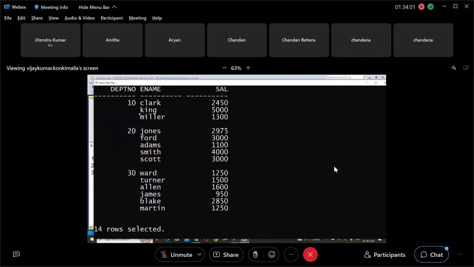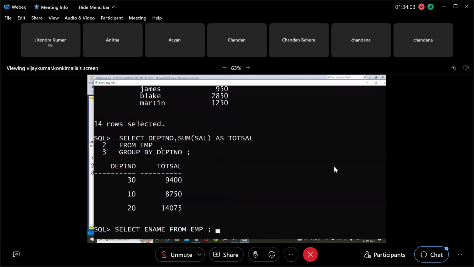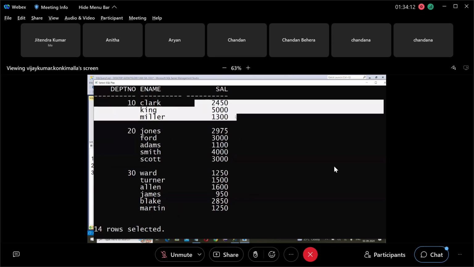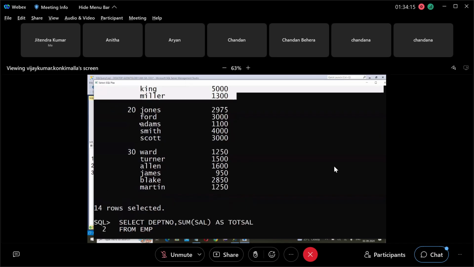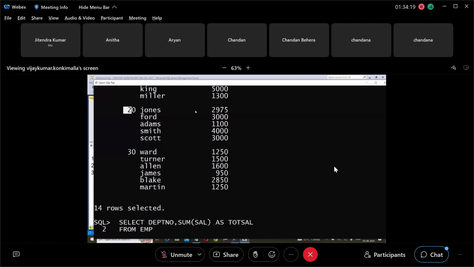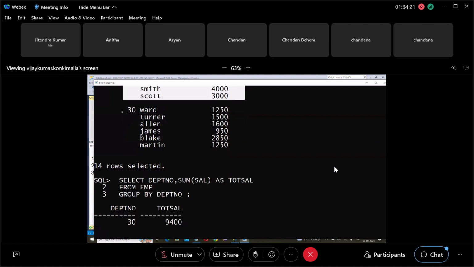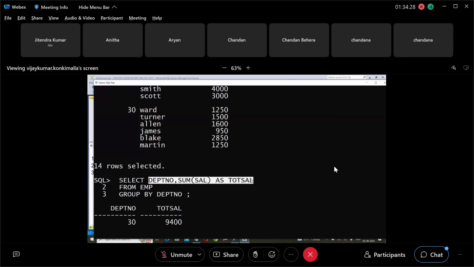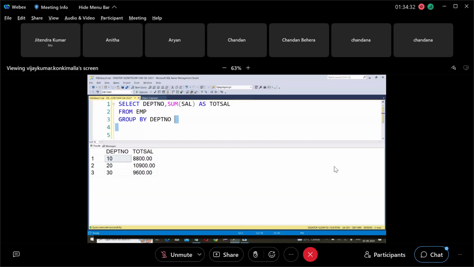It goes to the first group. From the first group, what are you selecting? Department number and sum of salary. What is the department number? 10. Calculate the sum of salary. Next, go to the second group. Department number is 20, calculate the sum of salary. Go to the third group. Select department number, calculate the sum of salary. So whatever you write here is applied on each group, not on each row. Okay, that's it.